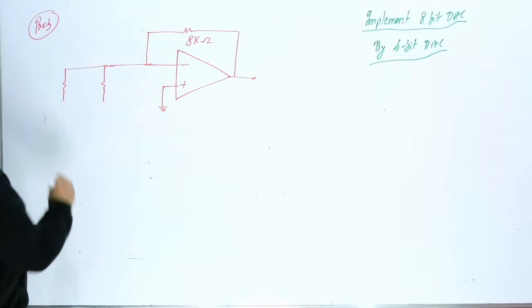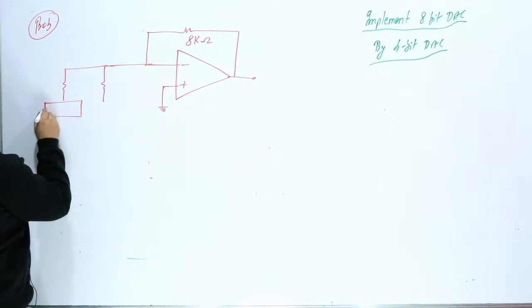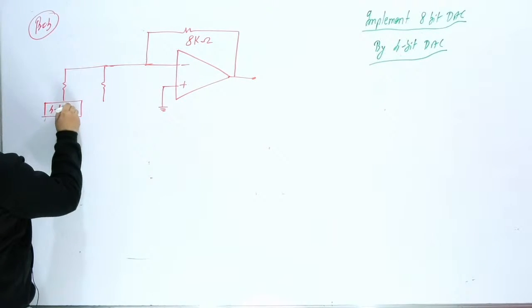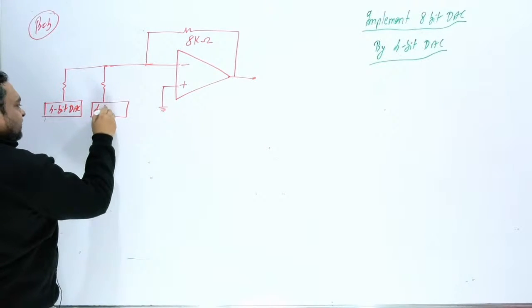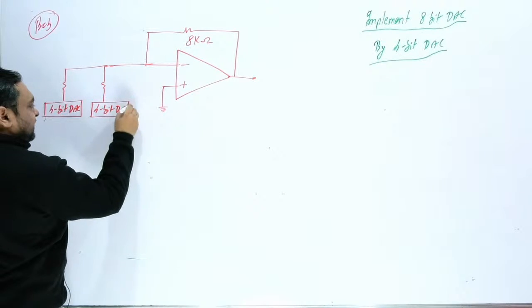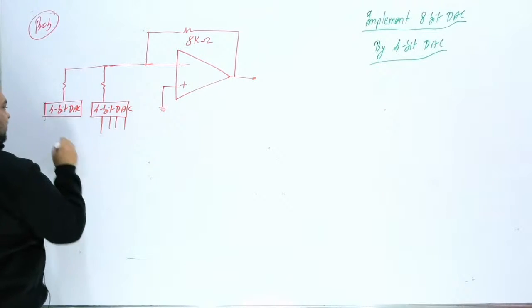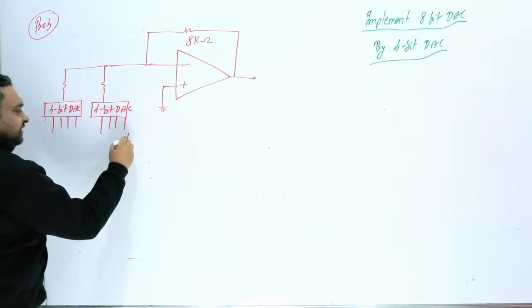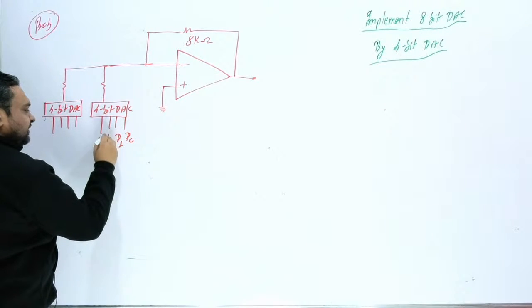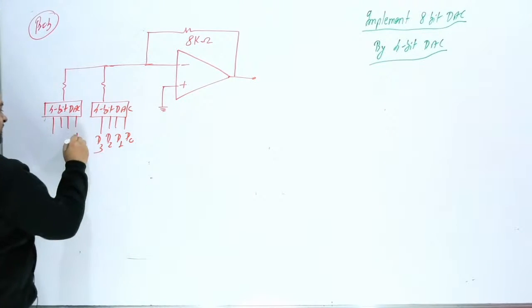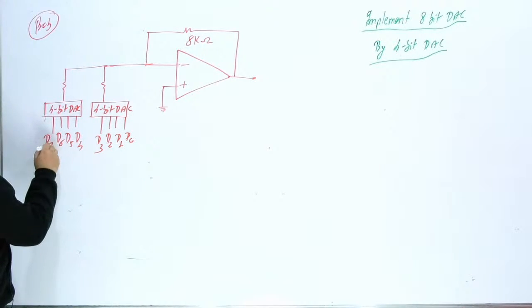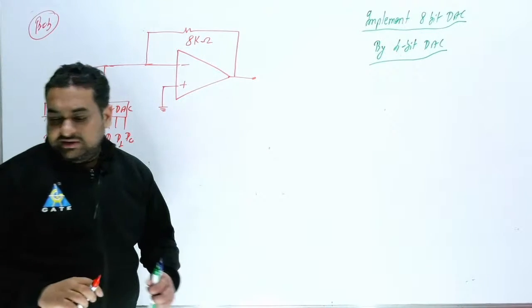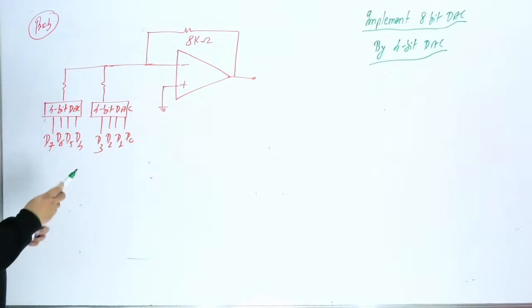Now here one 4-bit DAC is connected, and here another 4-bit DAC is connected, and this is the 4 inputs. This is D0, D1, D2, D3, this will be D4, D5, D6, and D7. This circuit is given. Now one resistor is also provided.